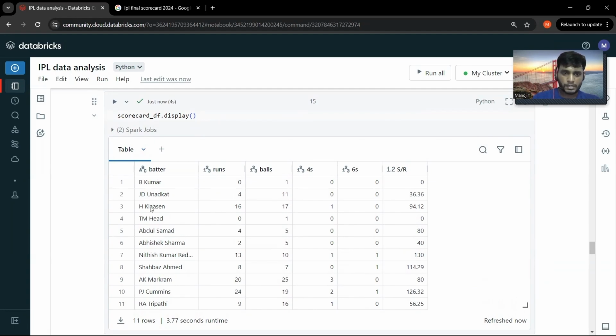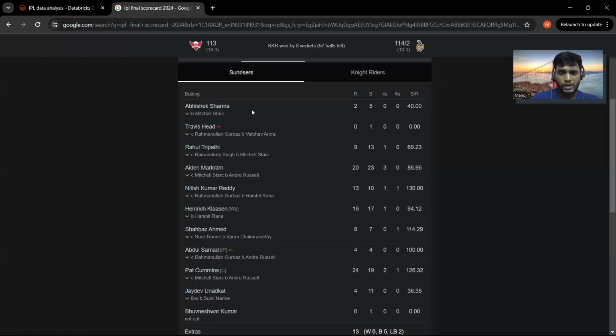So let's look for Markram. Okay, so he has scored 20 runs and he has played 25 balls. He has hit three boundaries, and his strike rate is 80. So let me check if it matches the strike rate provided here.